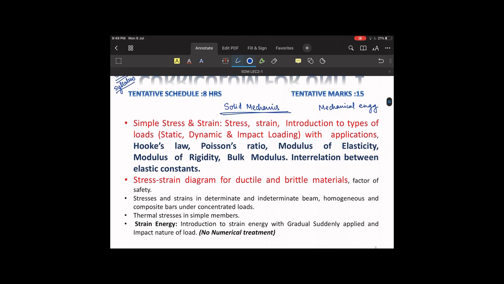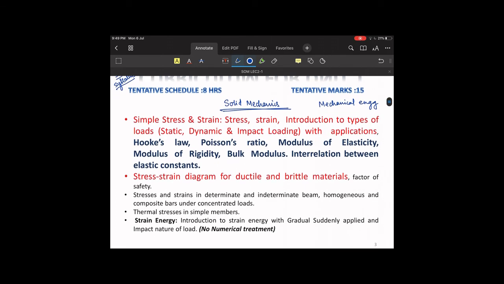Now this is the syllabus for unit 1. In unit 1, there is simple stress and strain. Then there are certain basic concepts like Hooke's law, Poisson's ratio, modulus of elasticity, modulus of rigidity, bulk modulus, and the interrelationship between elastic constants. The next topic will be the stress strain diagram. It will be there for ductile as well as for brittle material. This topic will be useful for your experiments as well.